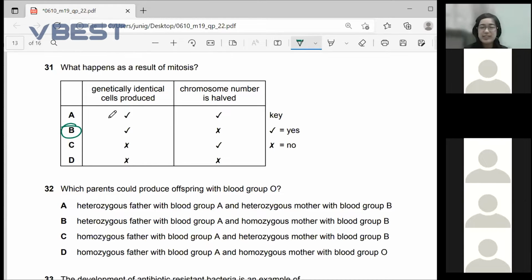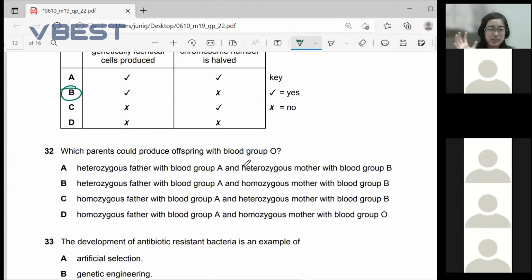Tips when answering questions: you really need to read the questions properly. Make sure you pay attention to the questions. Reading is everything. Don't try to go too fast.